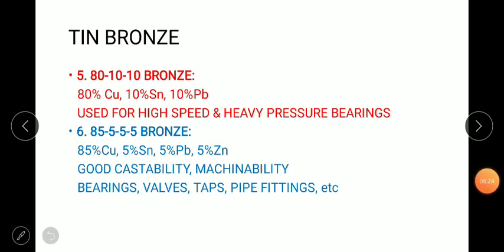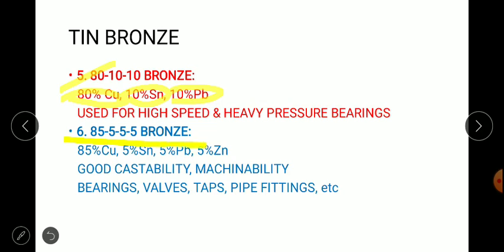The next one, the fifth, is 80-10-10 bronze. What does the numerical value indicate? 80% copper, 10% tin, and 10% lead. Its application is specifically high speed and heavy pressure bearings. So 80-10-10 bronze is used for bearings.